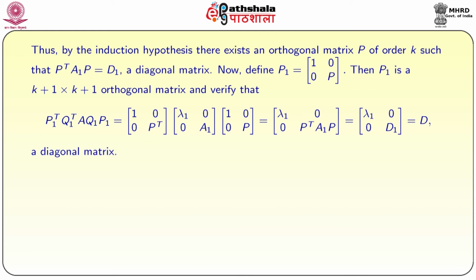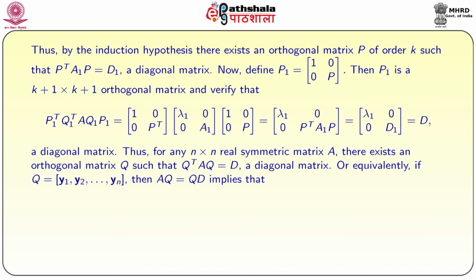So, now if you compute P1 transpose into Q1 transpose A Q1 P1, it is equal to [1 0; 0 P transpose] times [lambda 1 0; 0 A1] times [1 0; 0 P]. So it turns out to be [lambda 1 0; 0 P transpose A1 P], but P transpose A1 P is nothing but D1. So, we got a diagonal matrix. So, that is the required result.